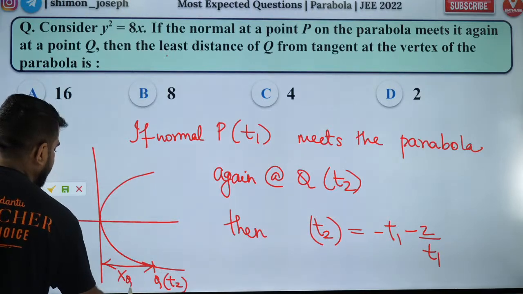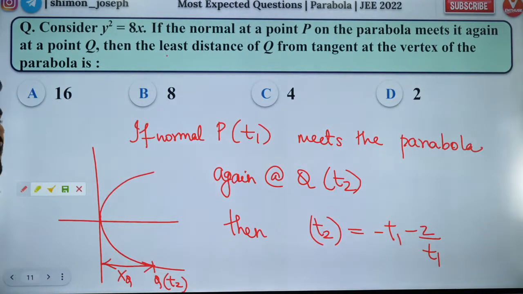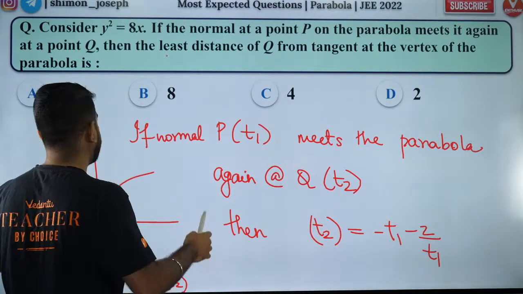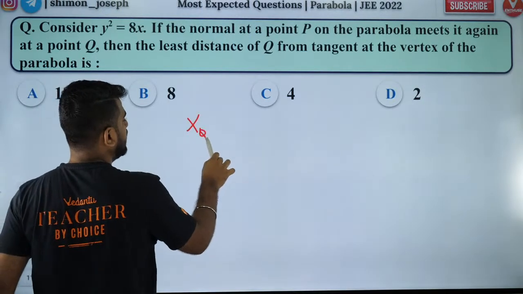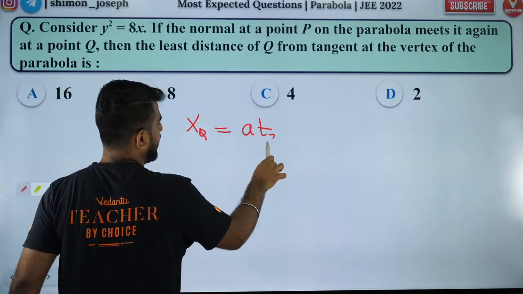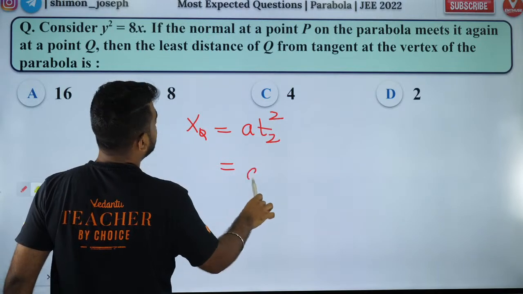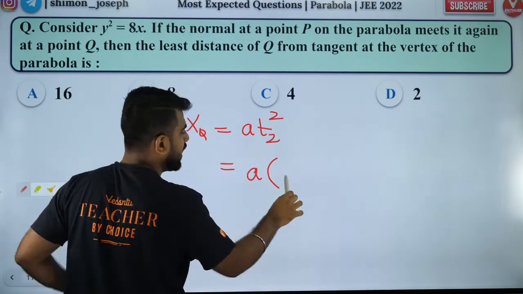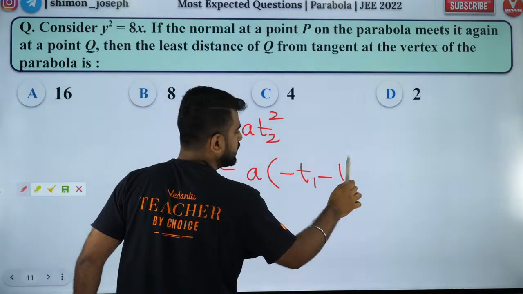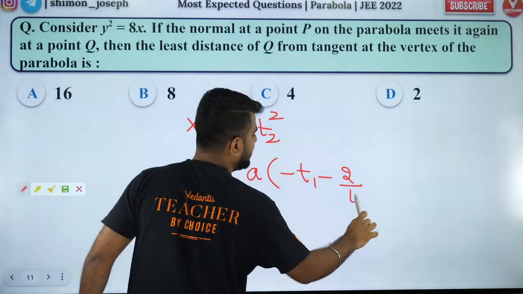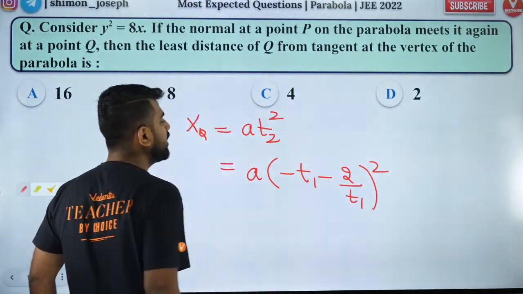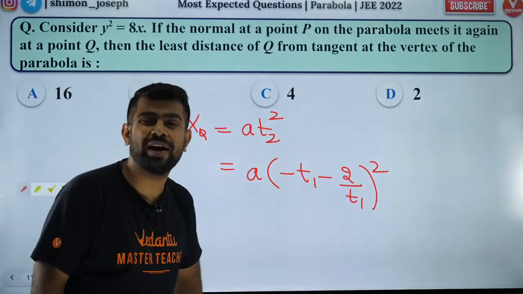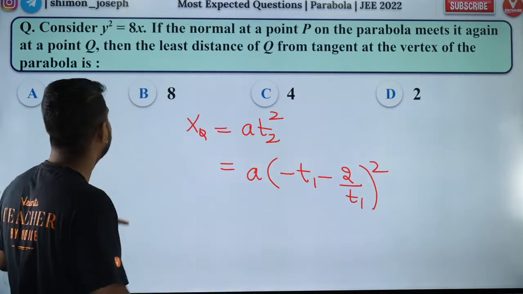Will be the x-coordinate of Q, correct? Now, what is the x-coordinate of Q? Can anybody help me with that? So let's have a look at it. The x-coordinate of Q is nothing but a t2 square, which is a into t2 square. What is t2? T2 is minus t1 minus 2 by t1, correct? That's it, over.